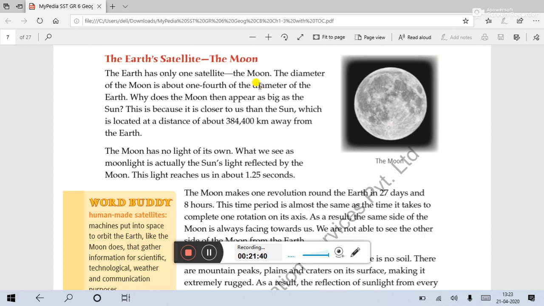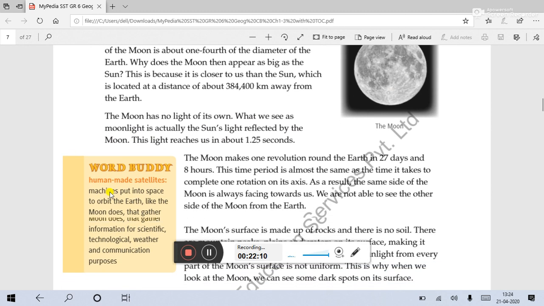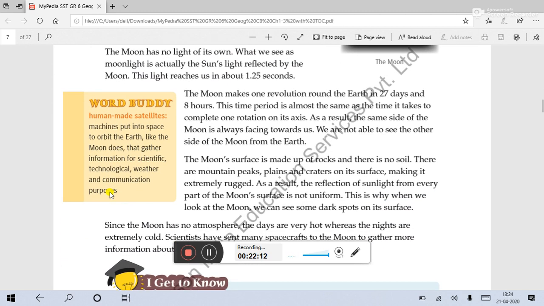So why is it so? The answer is distance. The moon is only 3,84,400 kilometers away from the Earth. The sun is much farther. That is why they look both of the same size, but they are not. The moon has no light of its own. What we see as moonlight is actually the sun's light reflected by the moon. The light takes about 1.25 seconds to reach the Earth.